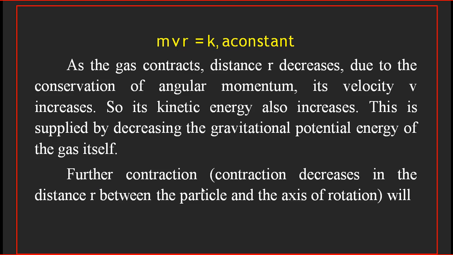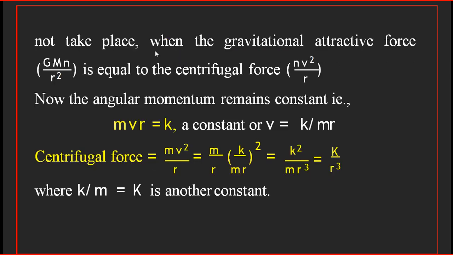Now there is another mechanism. The contraction of the gas will result in a decrease in the distance r between the particle and the axis of rotation, so that velocity increases, kinetic energy increases, and potential energy decreases. But there is another force called the centrifugal force. The centrifugal force is mv square by r, acting on a particle of mass m.